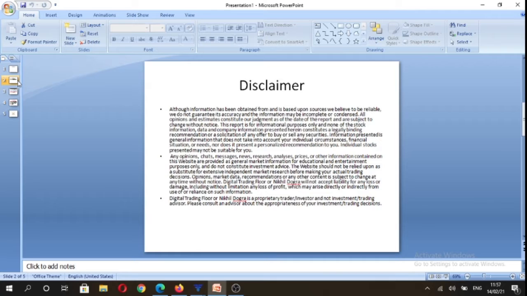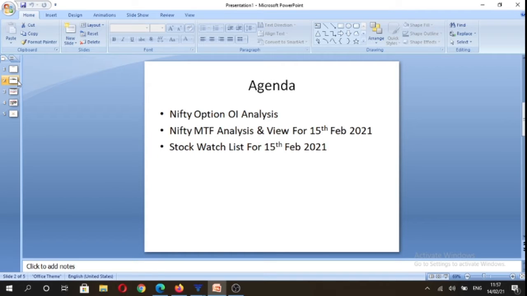So, the purpose of making this video is to analyze Nifty options open interest data. We would be analyzing Nifty spot on multiple time frames and we would be framing a view for 15th February, that is Monday. Apart from the index, we would be discussing our stock watch list as well.